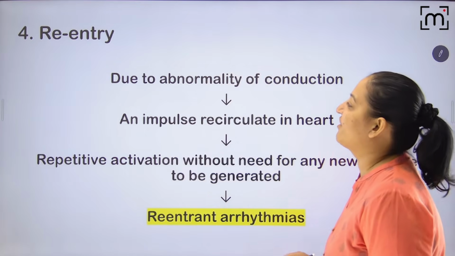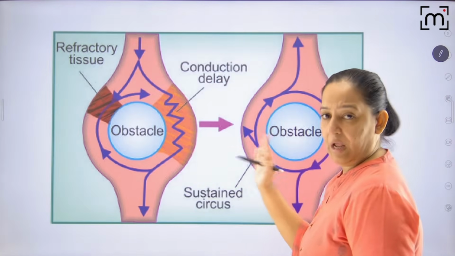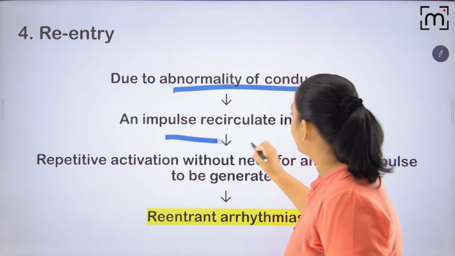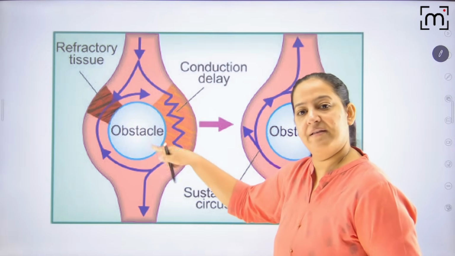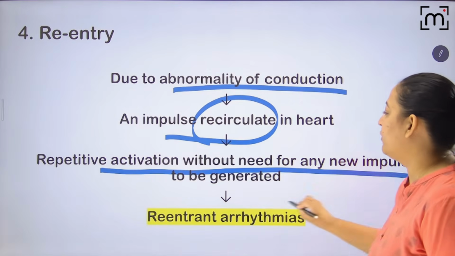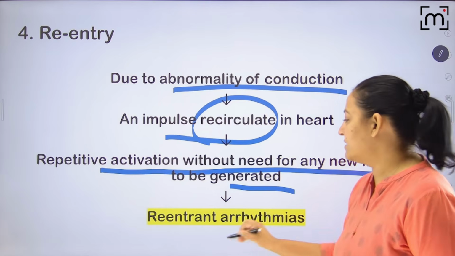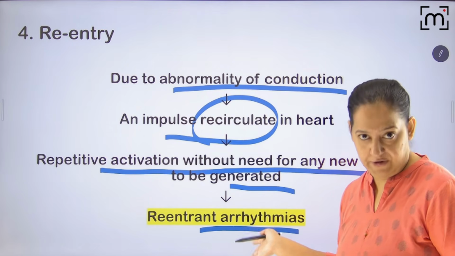Okay. Last is re-entry. What is re-entry? Due to some abnormality, some obstruction in the conduction pathway, an impulse recirculates in the heart. You can see it is recirculating in the heart. And there is repetitive activation without the need of a new impulse. This is known as reentrant arrhythmias. I will tell you the treatment of this also.